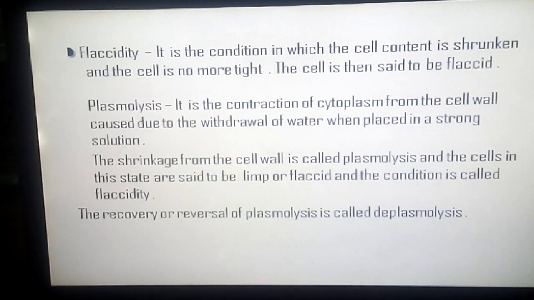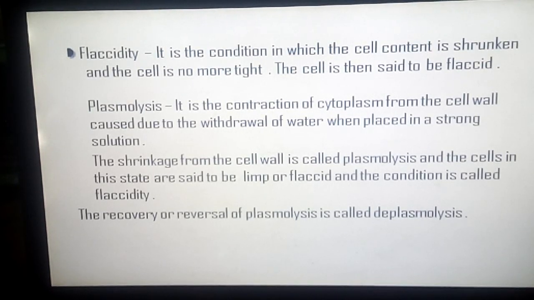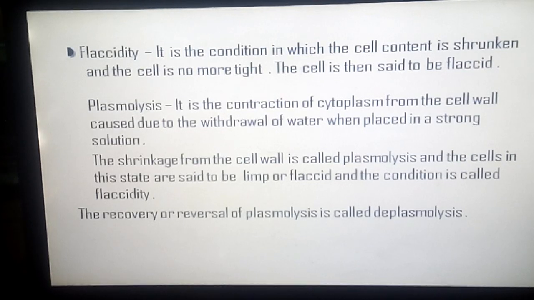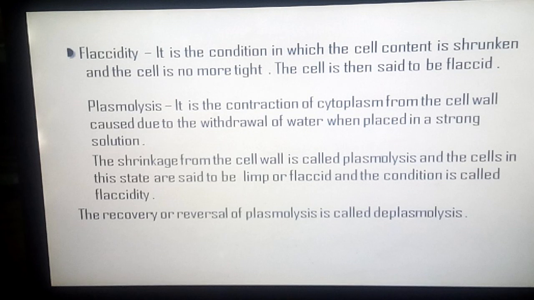Now flaccidity. It is the condition in which the cell content is shrunken and the cell is no more tight. The cell is then said to be flaccid. Plasmolysis. It is the contraction of cytoplasm from the cell wall caused by the withdrawal of water when placed in a strong solution. Or you can easily say, the shrinkage from the cell wall is called plasmolysis, and the cells in this state are said to be limp or flaccid, and the condition is called flaccidity. And when the cell recovers, or there is reversal of plasmolysis, it's called deplasmolysis.